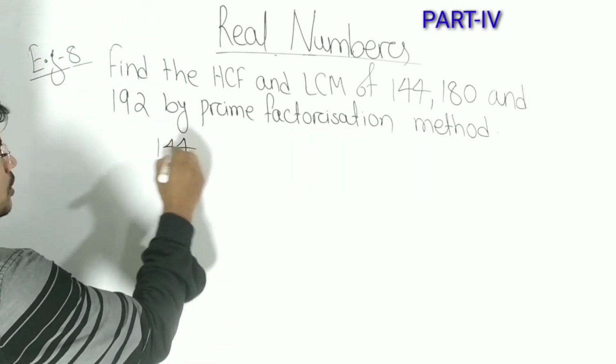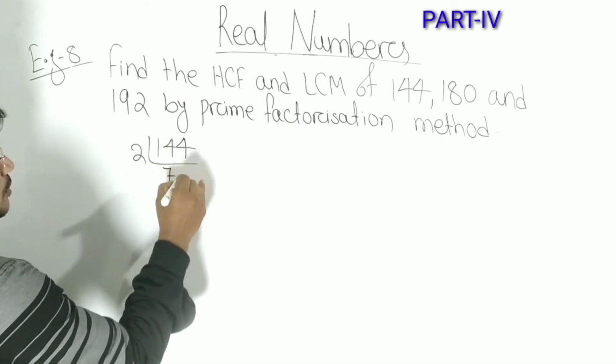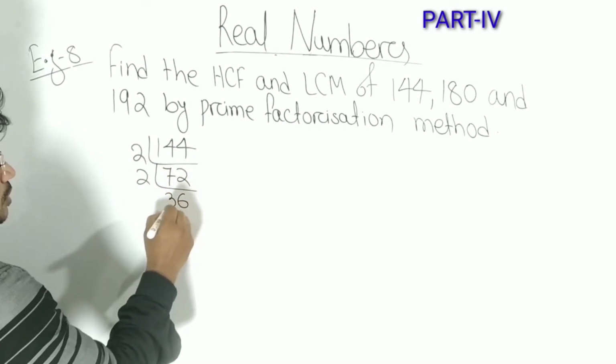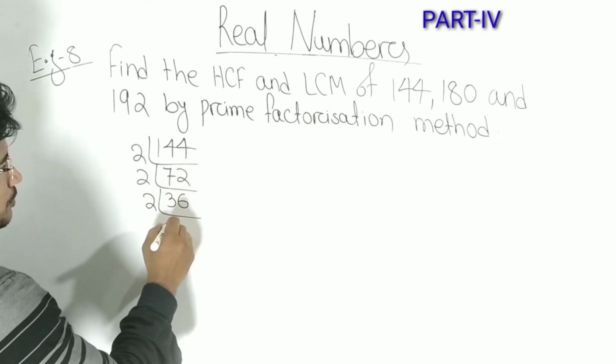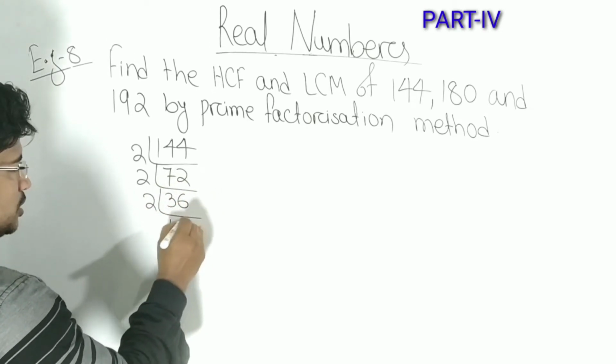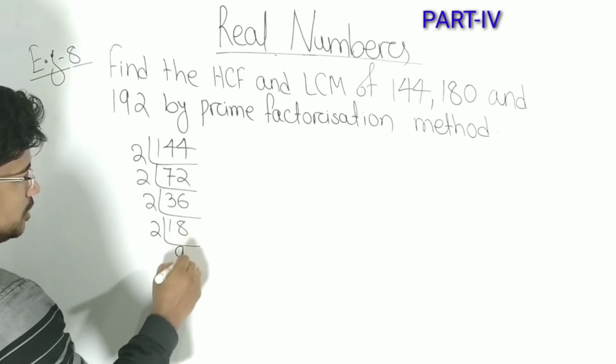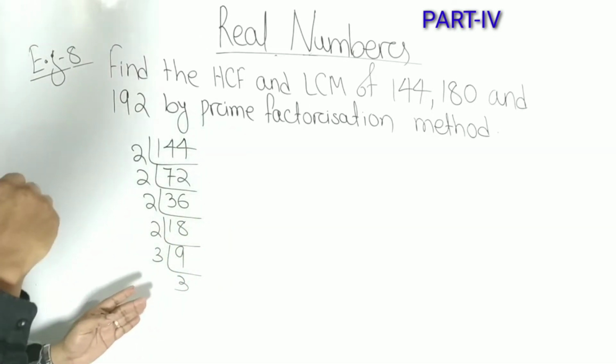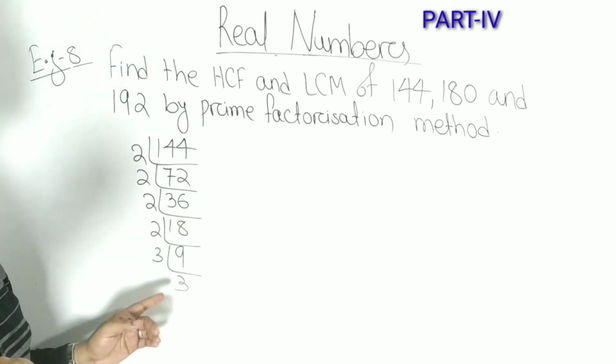144 divided by 2, 2 7s are 14, 2 2s are 4, 2 3s are 6, 2 6s are 12, 2 1s are 2, 2 8s are 16, 2 9s are 18, 3 3s are 9. So prime factorization of 144 is over.